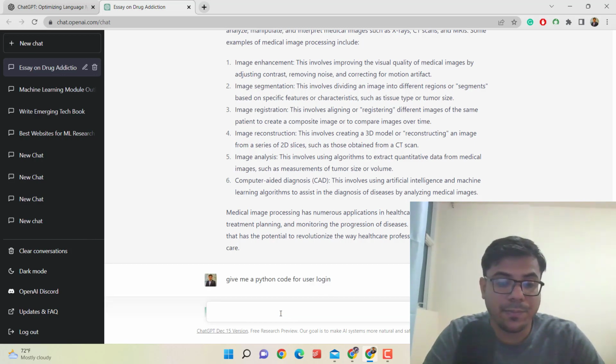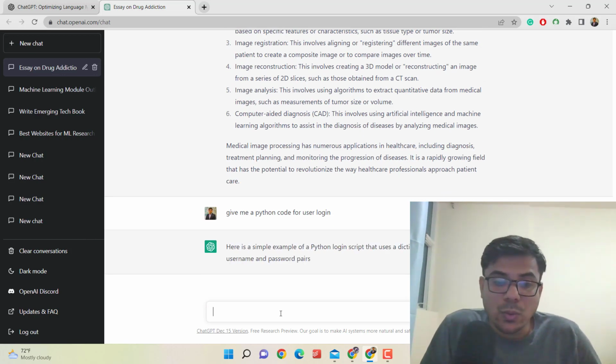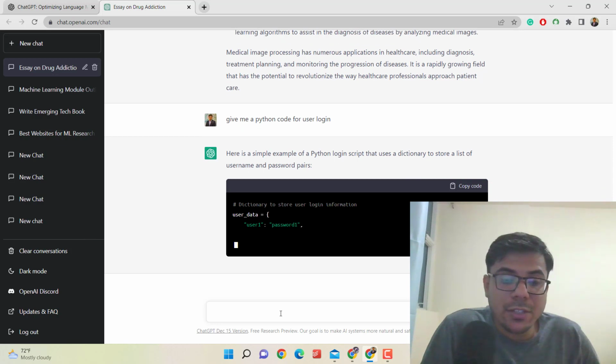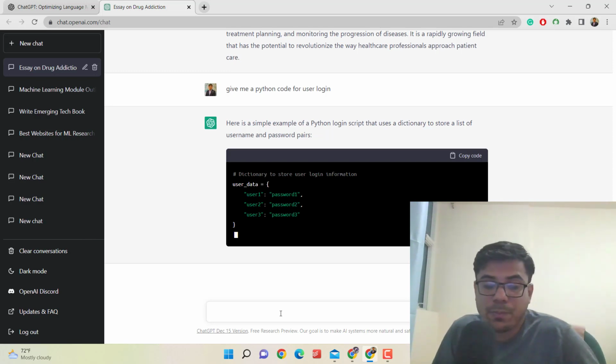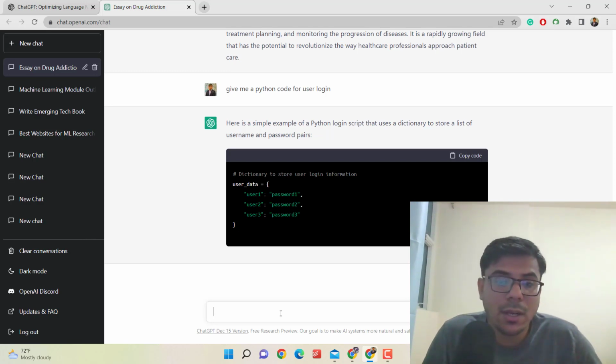"Give me a Python code for user login." So this is the Python code, and it gives me the user login code. This will only be understandable for those who have some background knowledge of Python programming. So this is very important, and make sure that you are using these systems just for research purposes, and then you can reuse these codes for your research or development work.